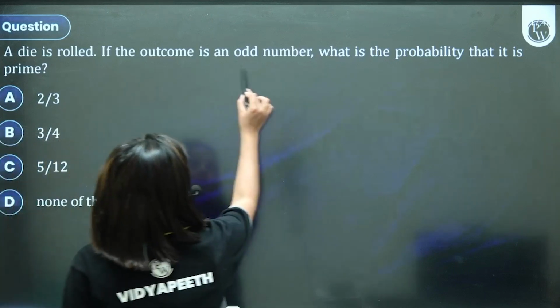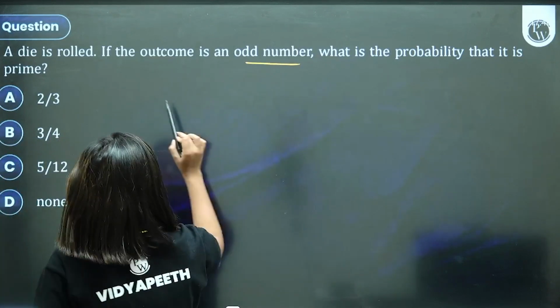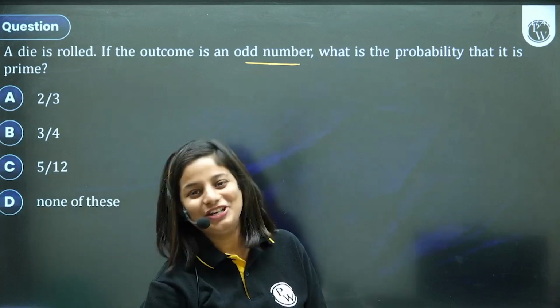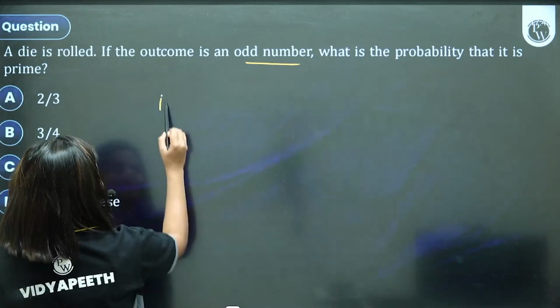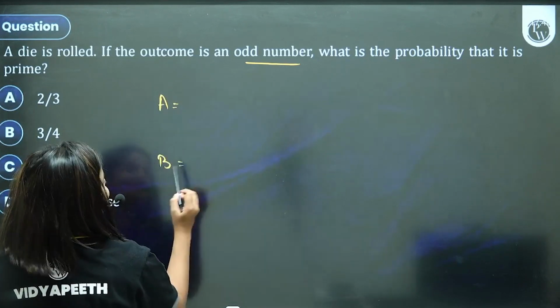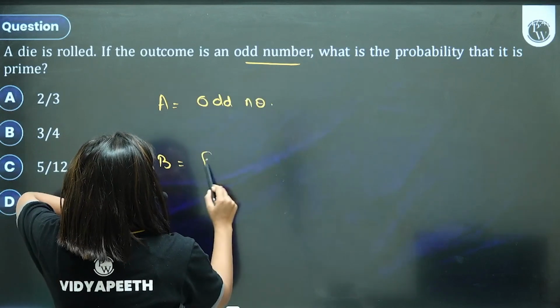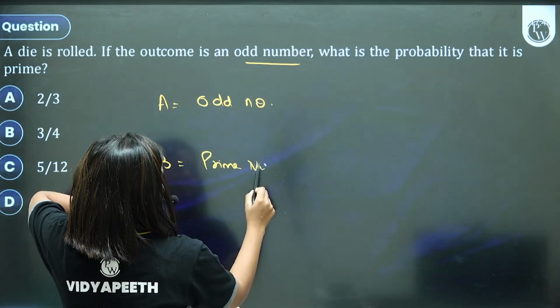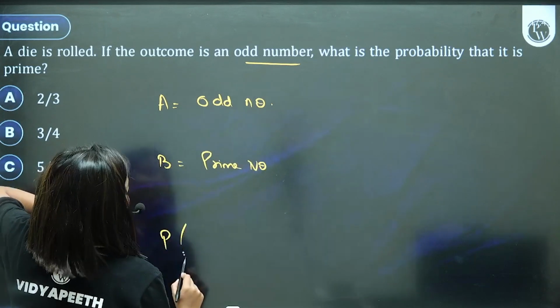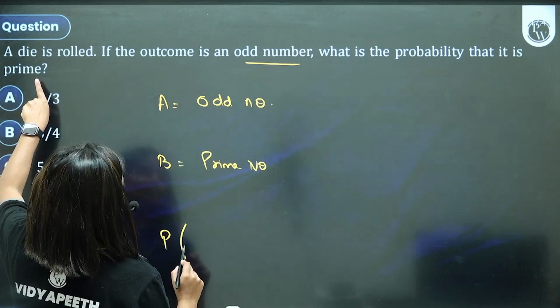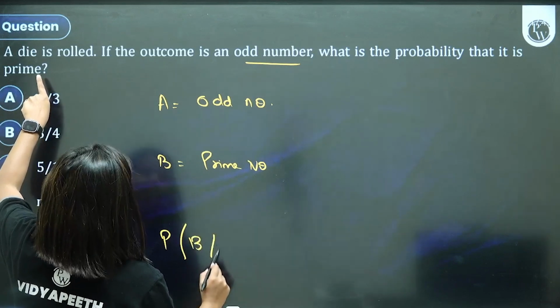A die is rolled. If the outcome is an odd number, what is the probability that it is prime? So it's a simple question on conditional probability. Now everything is simple. Okay, let's take 2 parts. A is an odd number. B is a prime number. What is the question? The probability that it is prime given it's an odd number.